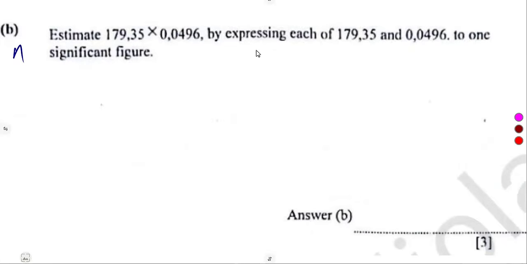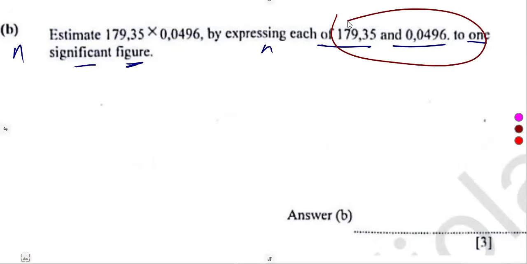Then estimate this by expressing each of these to one significant figure. We had a similar question in paper 2. So we must express these to what? 1 SF. So let's start, guys. 179,35 to 1 SF. The 7 was going to change this one into 2.